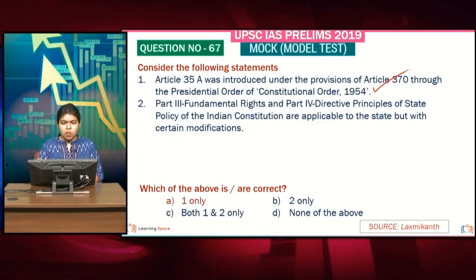So 35A was introduced under Article 370 through a presidential order, but the second statement here, Part 3 of the fundamental rights, is applicable to the state but with certain exceptions and modifications, whereas Part 4 is definitely not applicable to the state, and that is why the second statement is completely wrong.